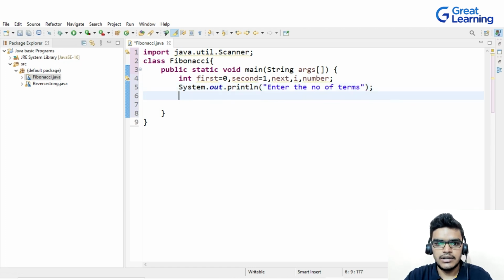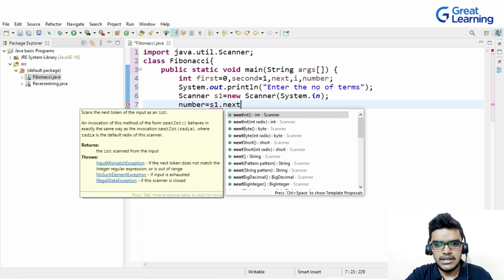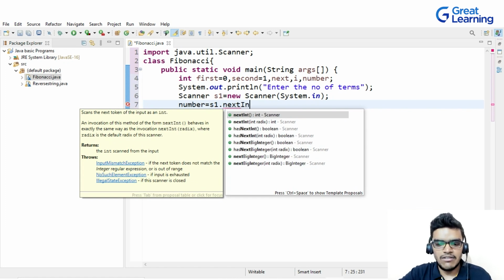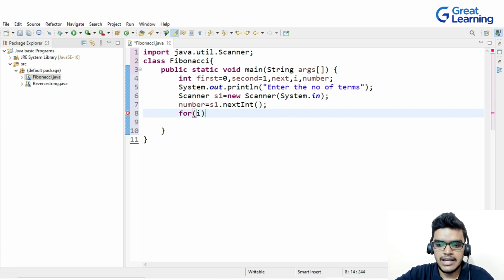After that I will write Scanner, I will create an object s1, and then I will write new Scanner(System.in). Now I will write number is equal to s1.next, and this time I want the value to be given by the user in the form of integer, right? So I will write nextInt. Okay, so I will give the number value from the user input. After that, I will create a for loop. So I will write for, and inside that I = 0, and i will be less than number, and then I will do the increment in this loop.